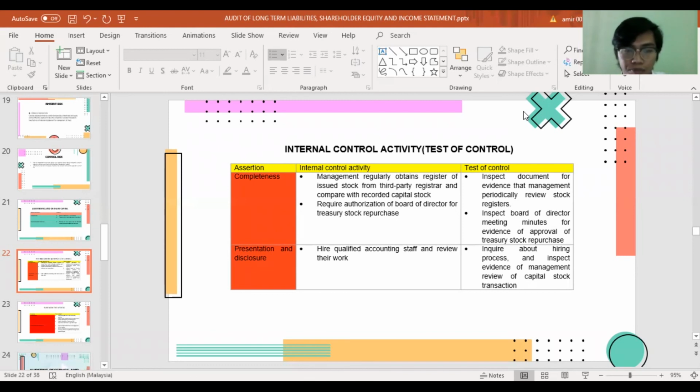Next, the assertion is presentation and disclosure. The internal control activity is to hire qualified accounting staff and review their work. So the auditor must test the control by making inquiries about the hiring process and inspecting evidence of management review of capital stock transactions.